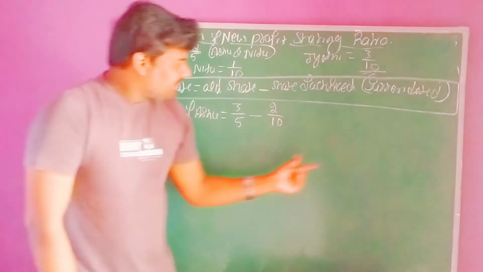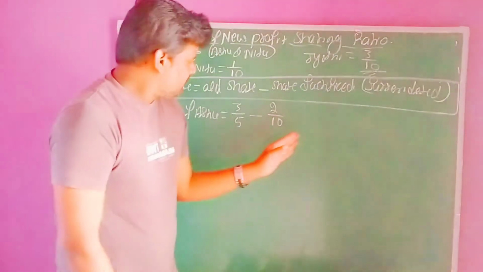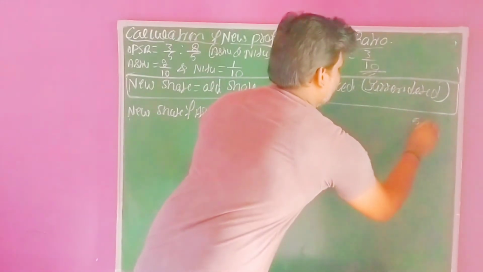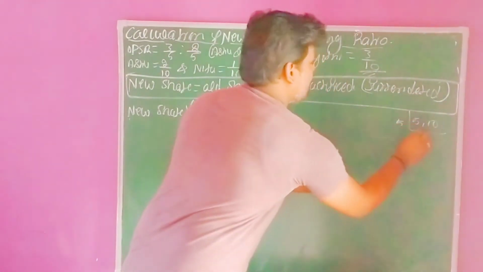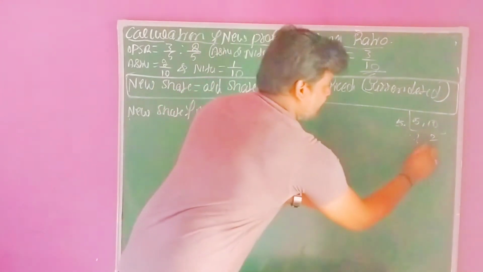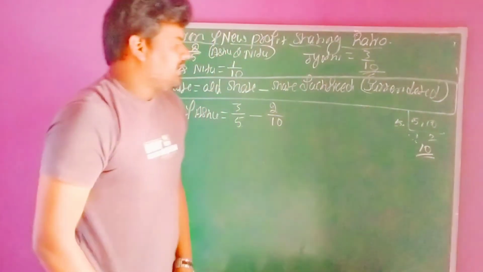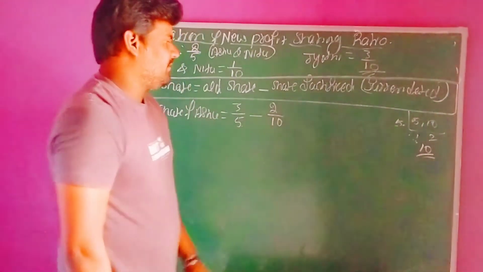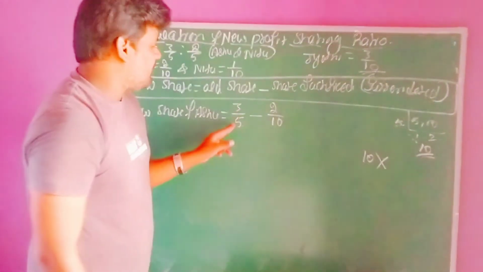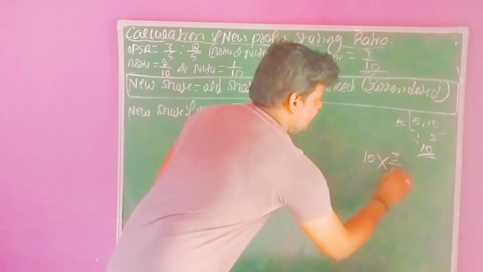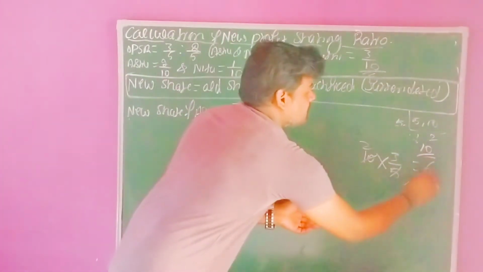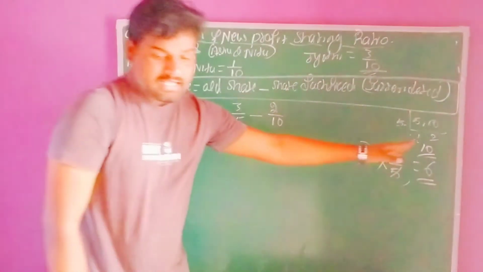Now we need to take the LCM. 5 and 10, both values we can easily divide, right? So we have to take the LCM of 5 and 10. 5 ones are 5, 5 twos are 10. 10 is the maximum value. Using this value, now we need to simplify. 10 into the first value 3/5: 10 divided by 5, 5 twos are 10, 2 threes are 6. The first value we have ascertained.